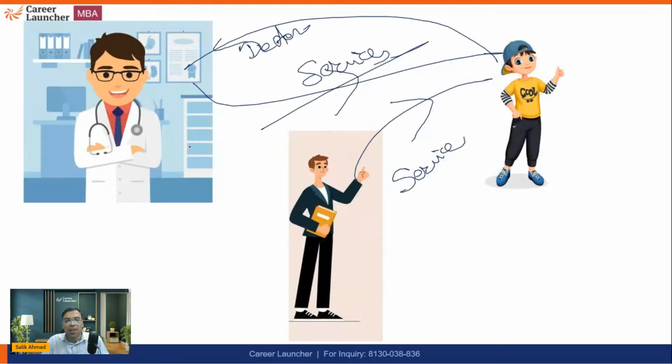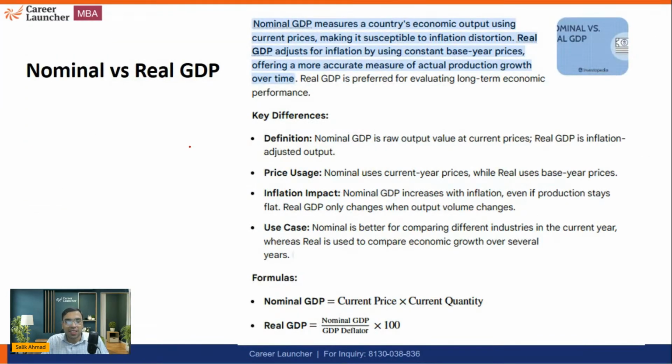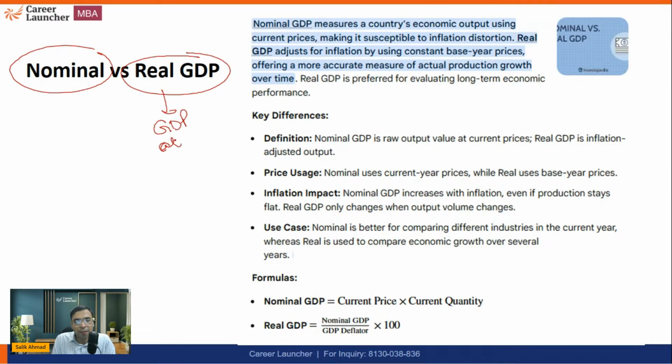Okay. So I hope the concept of GDP is crystal clear, and we have discussed gross national product as well. Now let's talk about nominal versus real GDP. So real GDP is also called GDP at constant price, and nominal GDP is called GDP at current price. So let us talk about this in this way.